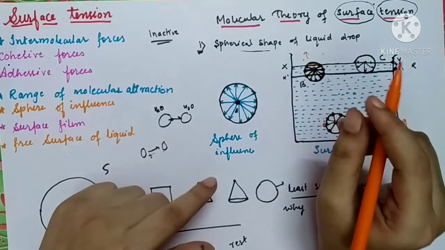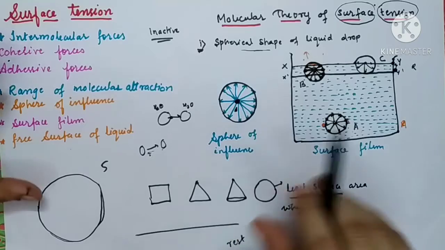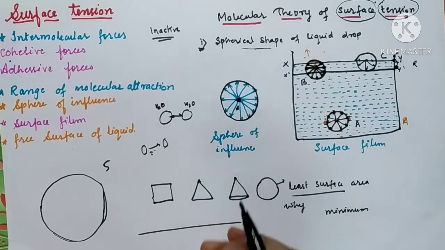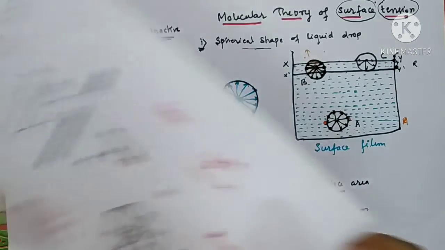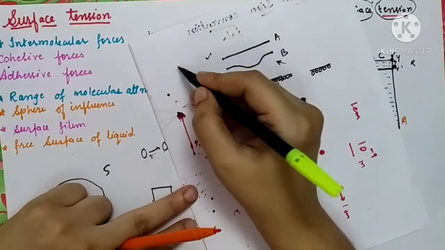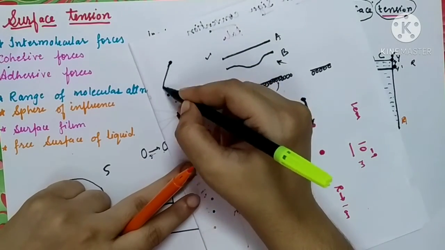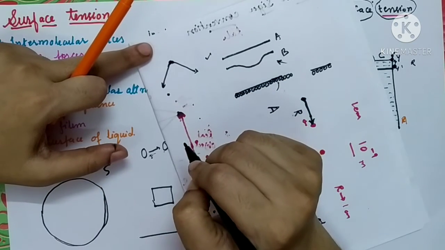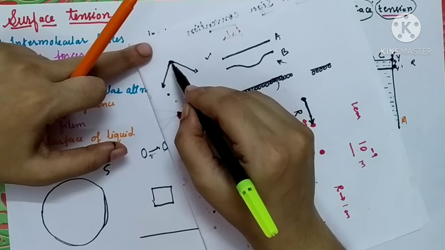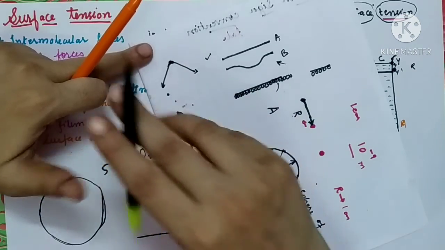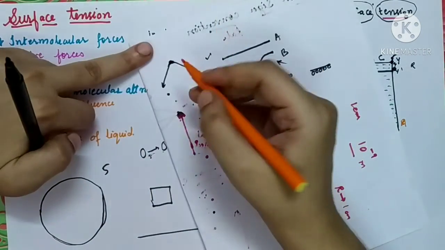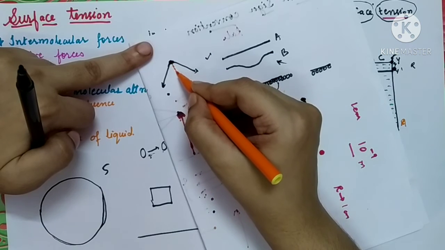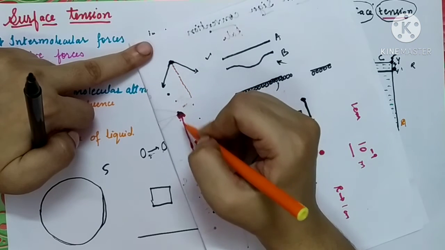When you see these forces, you will come to know that, this is our molecule, the remaining cohesive forces are forming the two adjacent sides of a parallelogram. You have studied by the law of parallelogram that the resultant of these forces will lie along the diagonal.